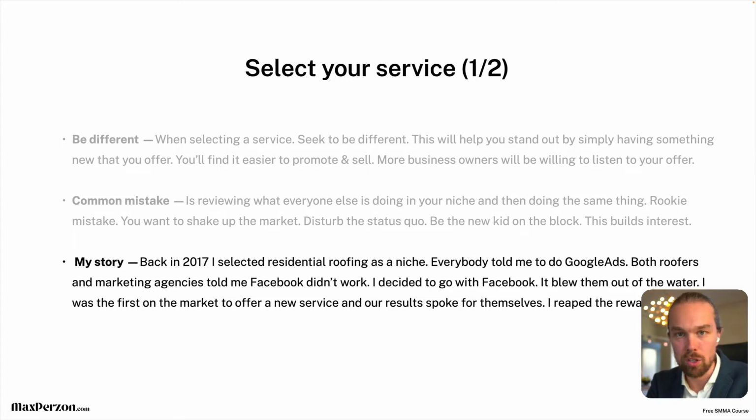So basically, when I started, I was like, okay, everybody's doing Google ads. And I talked to some agency owners because I wanted to learn. They're like, hey man, you should do Google ads. That's the way to go. Everybody's doing Google ads. And when I talked to roofers, they were like, yeah, we do Google ads. Like, yeah, that's what everybody else is doing. And I was like, if everybody's doing Google ads, then of course I'm going to do Facebook ads. Because if I try out Facebook ads and it works, then I'm pretty much going to be the only marketing agency in this market right now who do Facebook ads very successfully. So I was like, of course that's the route I'm going to make.